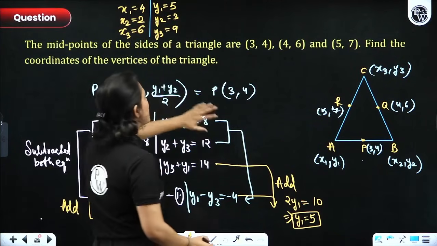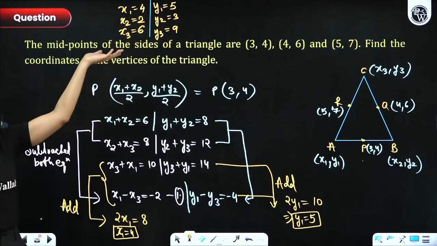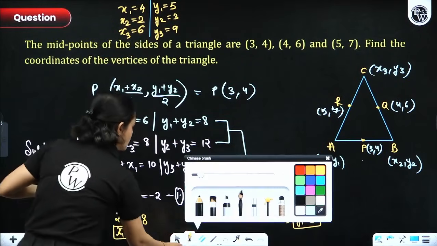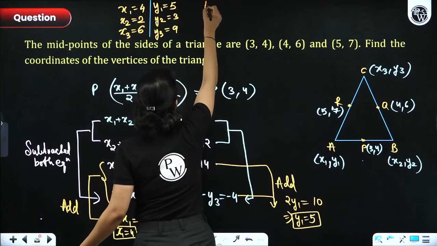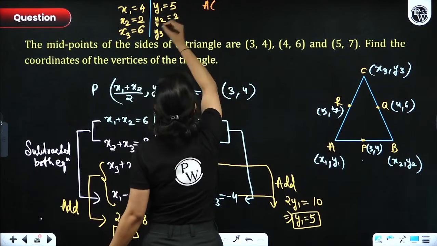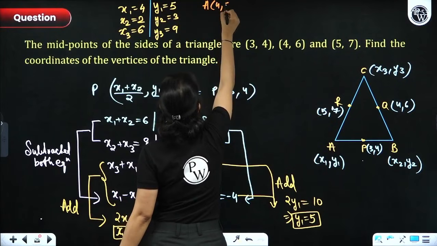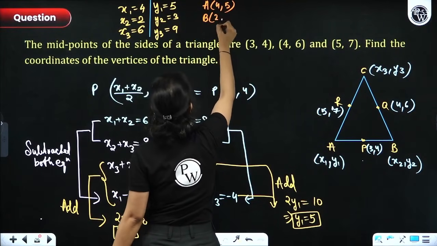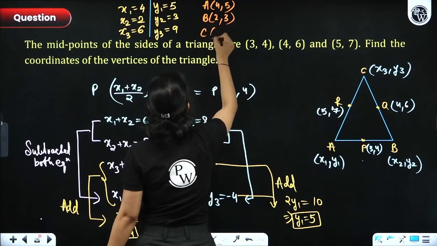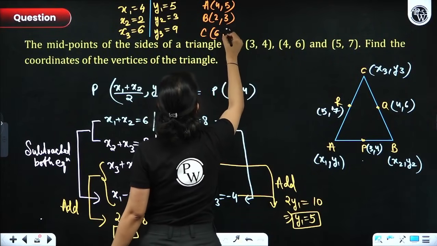So now you have the coordinates of A, B and C. Why? See, you have the values of all the x's and all the y's, right? So I can say that the coordinates of A are x1 comma y1, so 4 comma 5. The coordinates of B are x2 comma y2, so 2 comma 3. And finally the coordinates of C are 6 comma 9. That's it, guys.